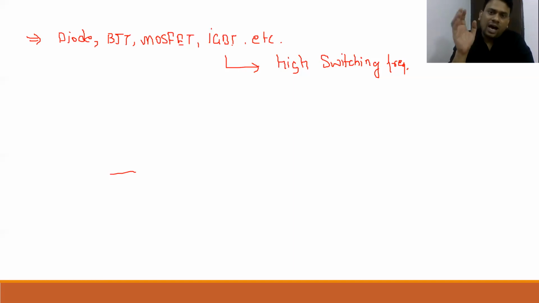Inductors and capacitors are the best sources in fields where we want to control the variation of current and voltage, and where we want to deliver power for a very short time interval. Active elements are better in fields where we don't require much control over the current and voltage and want to transfer power for a long time period. So this is the basic difference between active and passive elements.